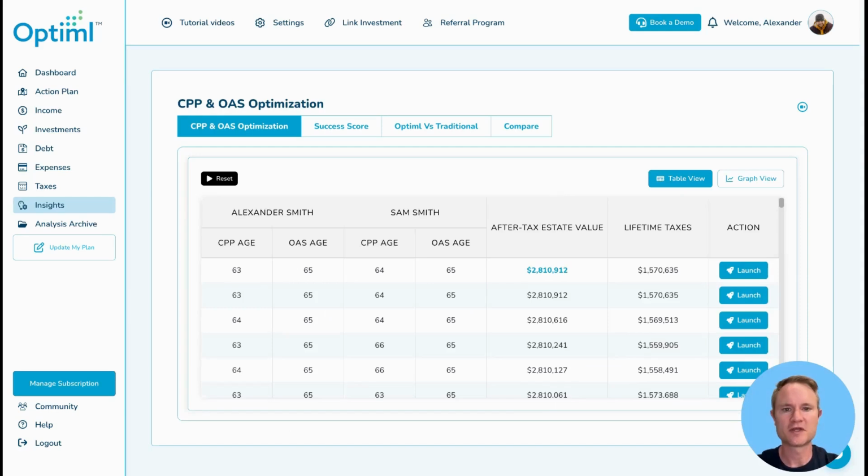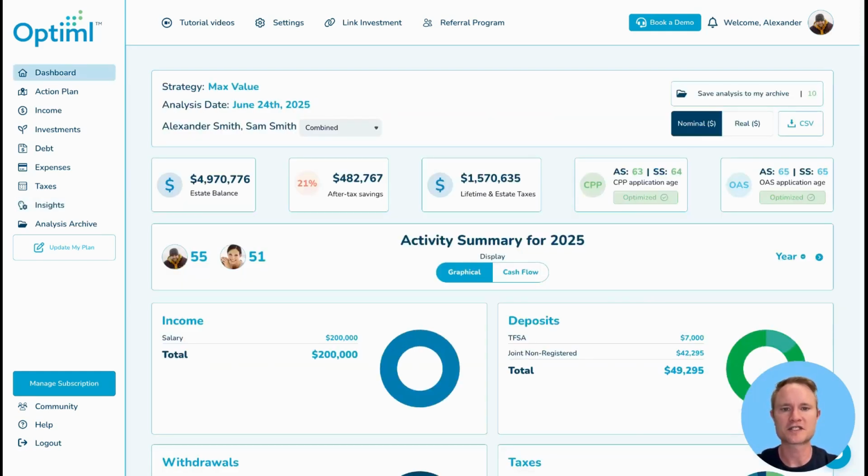Now, based on these age combinations, you can then launch into any particular plan you'd like, which will then become your dashboard and your entire plan. By clicking launch, that will then become your dashboard and clearly indicate that you have indeed found the optimal age to start taking your government benefits.